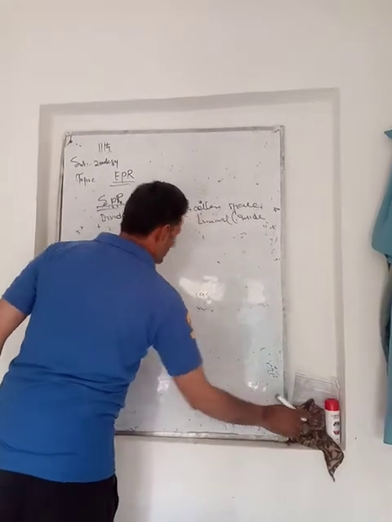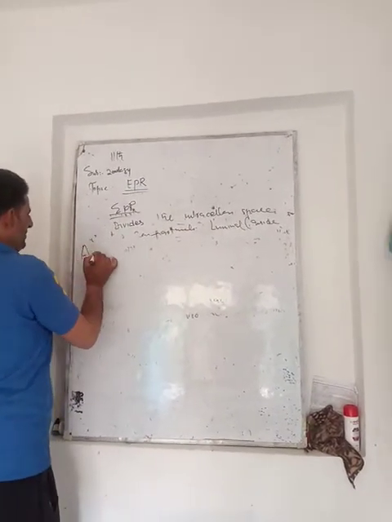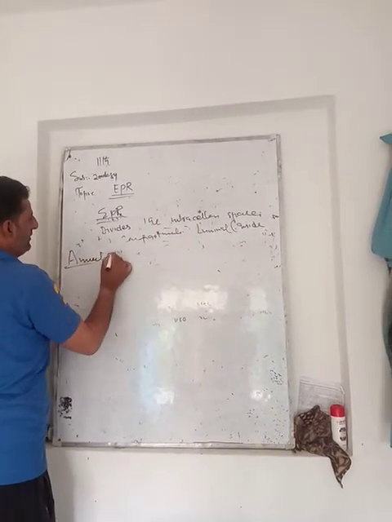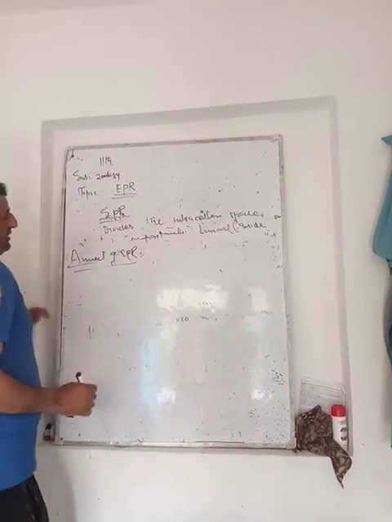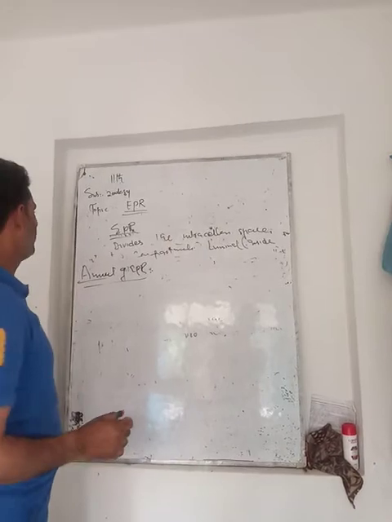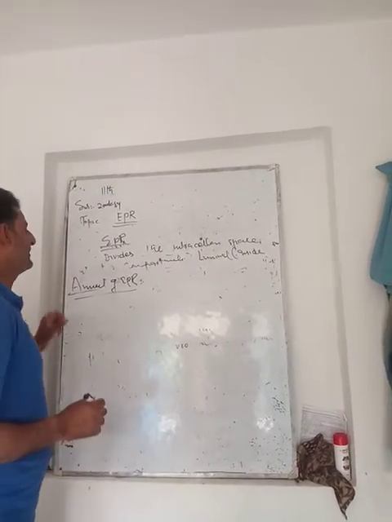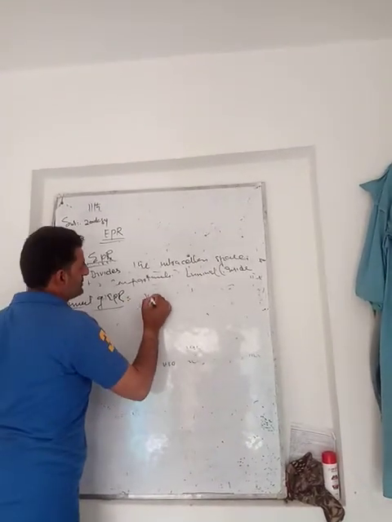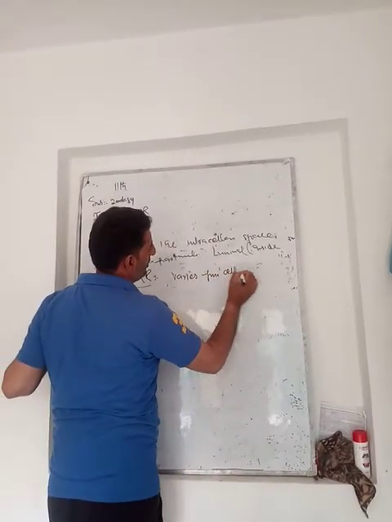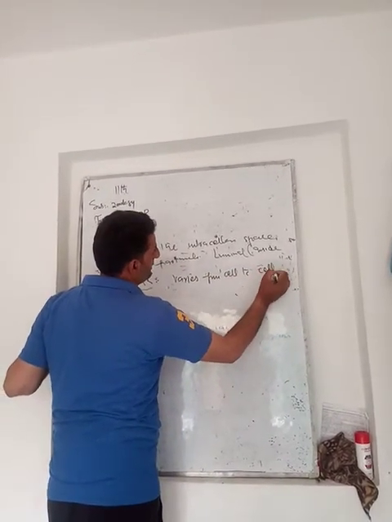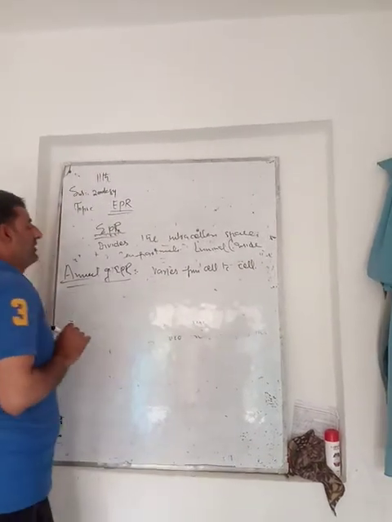Then about the amount of endoplasmic reticulum. The amount of the endoplasmic reticulum varies from cell to cell. It doesn't remain the same, but it varies.